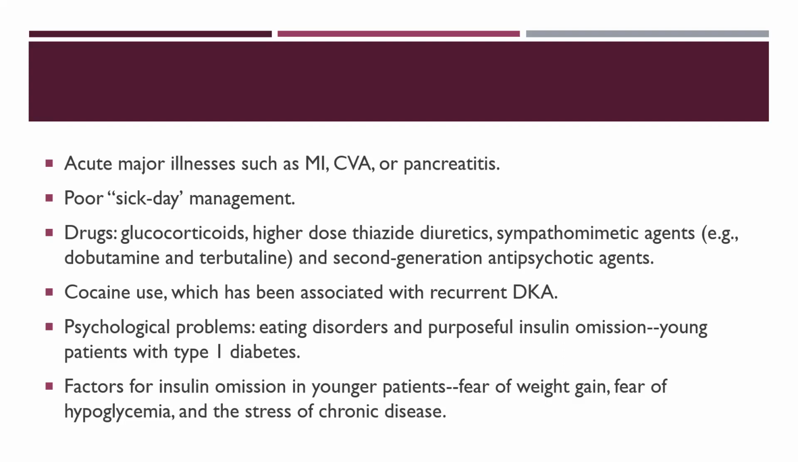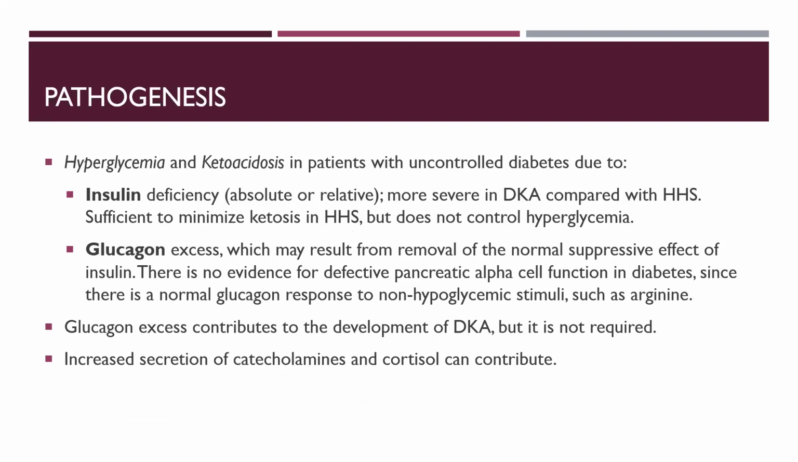Psychological problems, eating disorders, and purposeful insulin omission in young patients with type 1 diabetes, because they have the fear of weight gain, that once they are put on insulin, they will start gaining weight. They are young and have body image problems and behavioral problems, so they can omit taking insulin properly. Factors for insulin omission in younger patients include fear of weight gain, fear of hypoglycemia, and the stress of chronic disease. How will they cope with their peers in school, college, university life? So it has a lot of psychological impact.